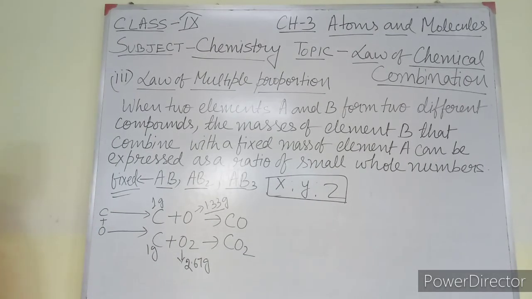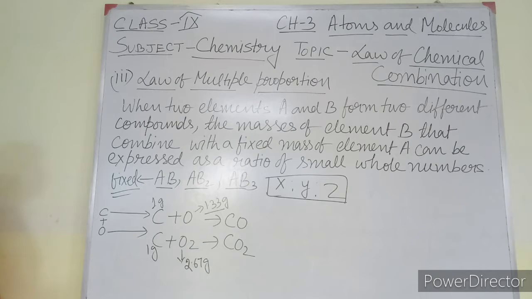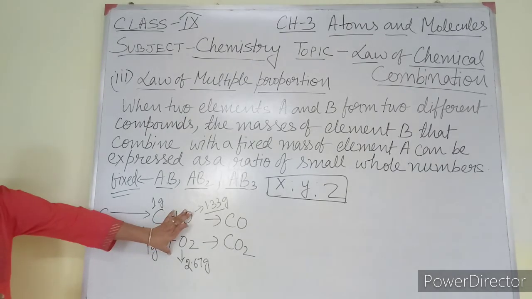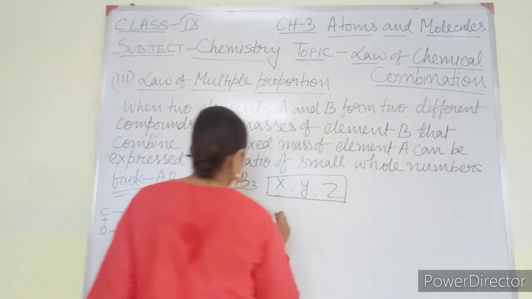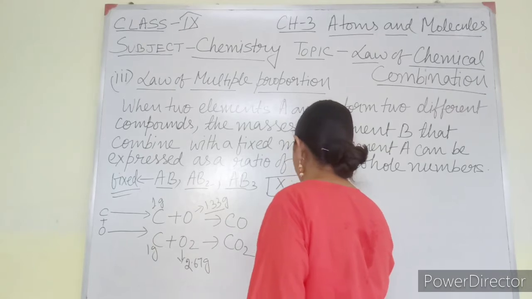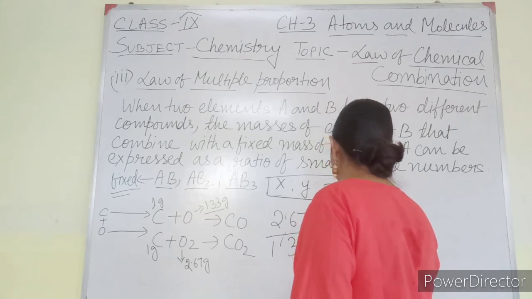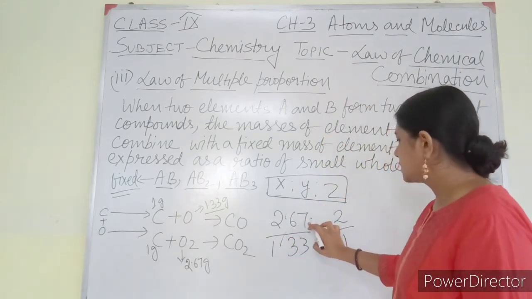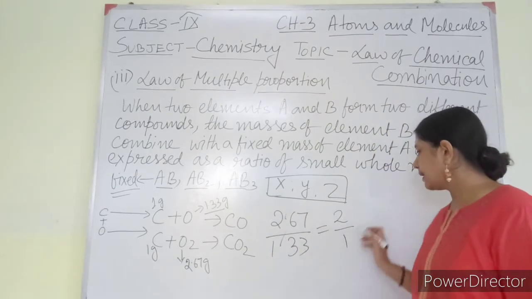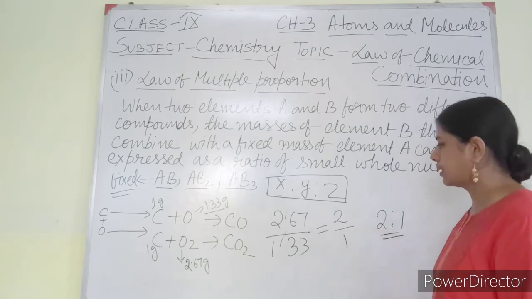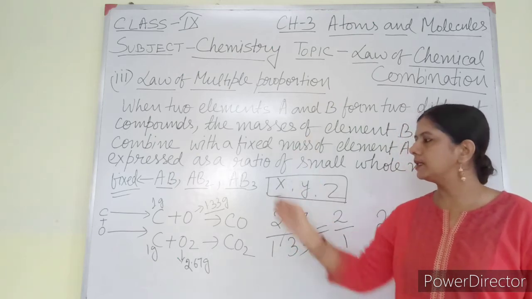Now I will find the ratio of these two masses. It has been stated that the ratio of element B in two different compounds will be a simple whole number. So if I do 2.67 by 1.33, it will come as 2:1. Instead of 6:7, it can be 6:6. This kind of negligence can be allowed. So my answer is 2:1. This is a simple whole number ratio. So this has been proved by this law.